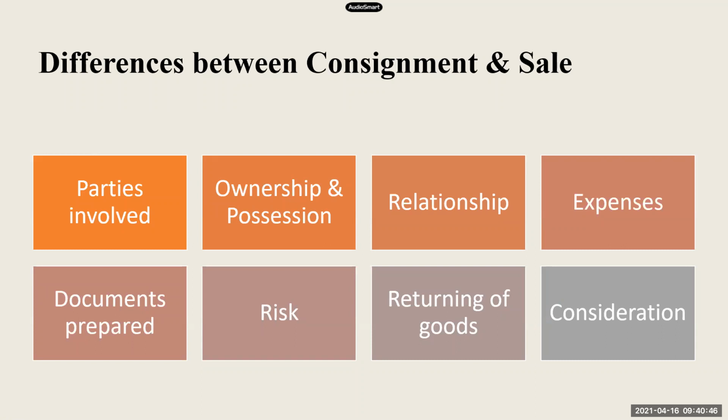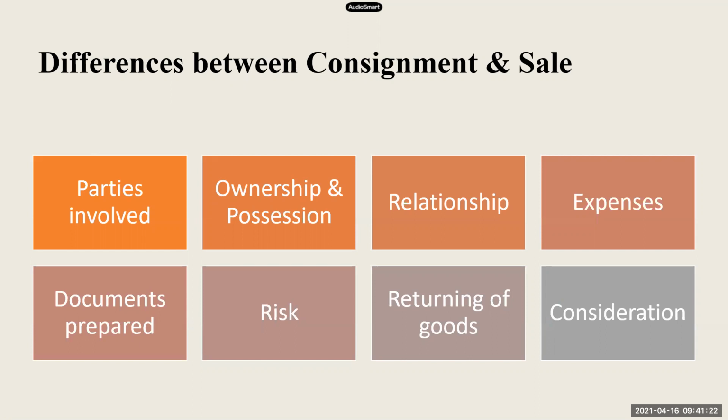Now you tell me what happens in case of a sale. In case of sale of goods, what happens to ownership and possession? First ownership is transferred to the buyer, and then the possession. That means both ownership and possession are transferred to the buyer, right? If I'm selling any good, immediately after the sale, both ownership and possession will be transferred to the buyer. But if it is consignment, only ownership remains with the consignor, and only possession is transferred to the consignee, right? We'll move further to the third point.